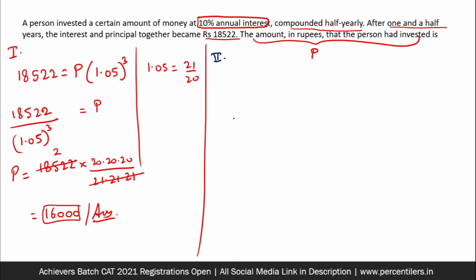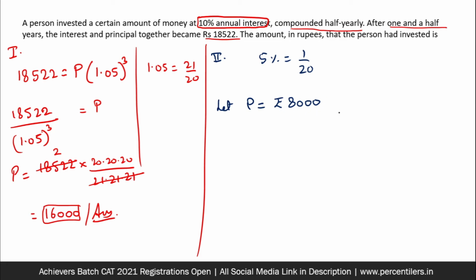So there is something I would like to do here. I know that the compounding is always done at the rate of 5% interest. Now, I know 5% is 1 by 20. So, basically, 3 times I have to divide by 20. So, I am assuming the principal to be 8,000 rupees. Why? Because 20 into 20 into 20 is 8,000. 3 times if I have to divide by 20 successively, still I am going to get an integer.